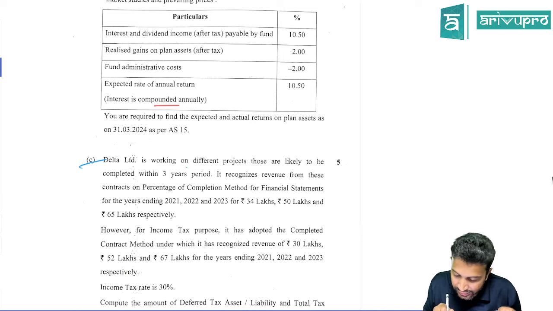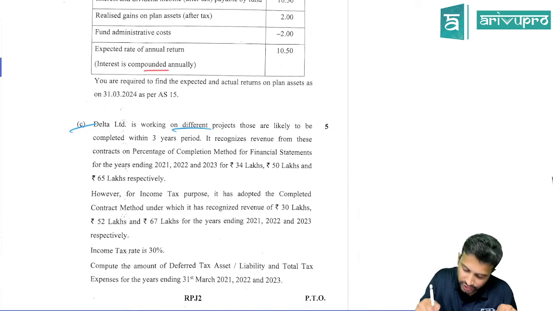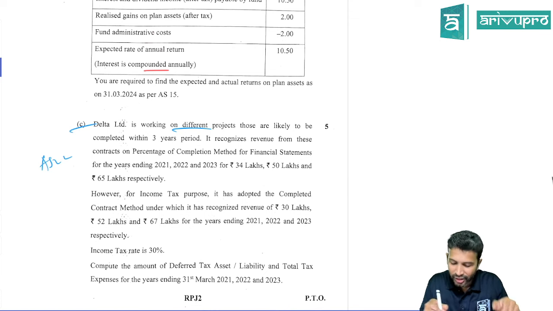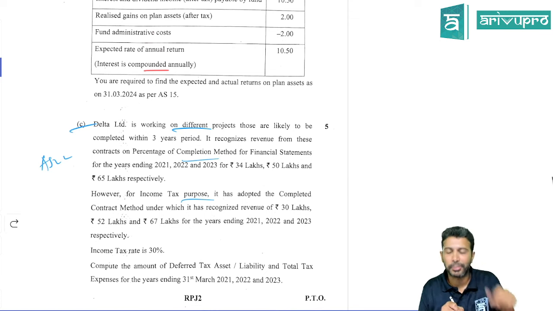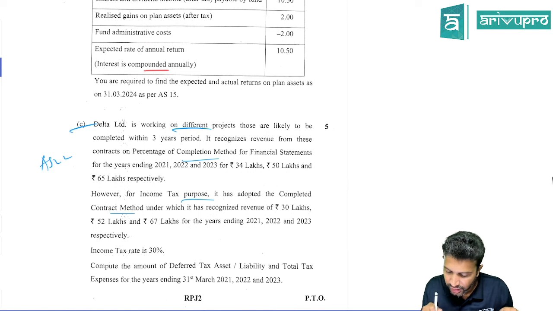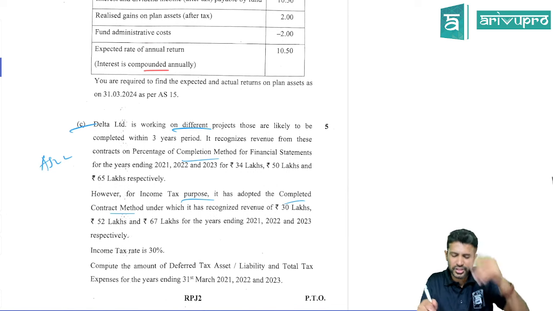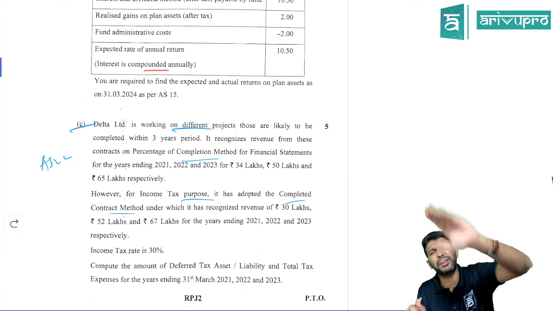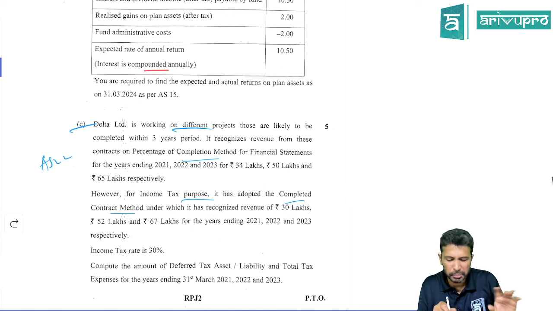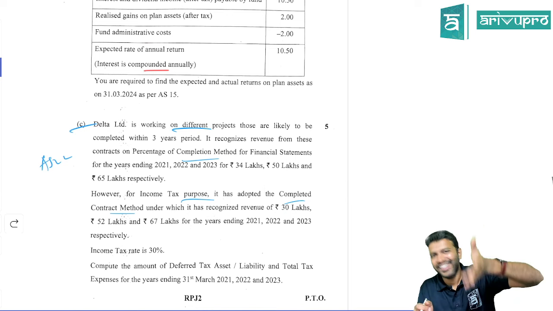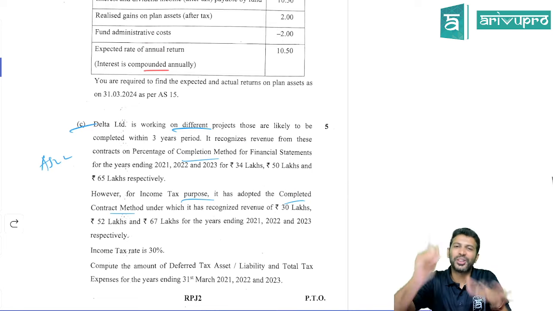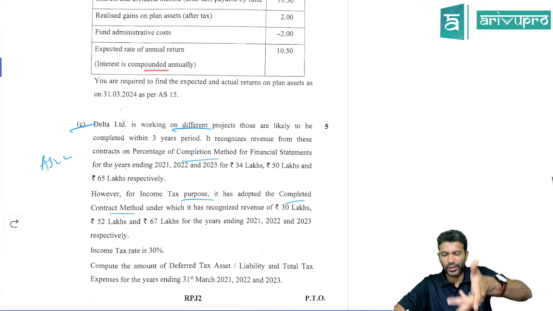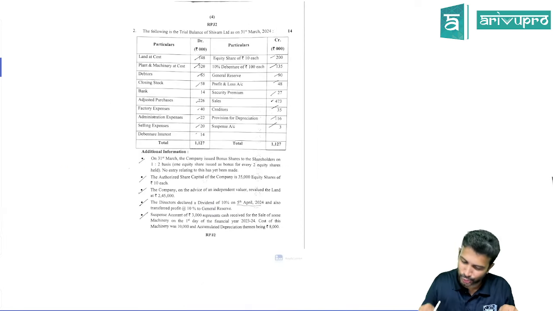Okay, Delta is working on 3 different projects. This is an AS 22 ditto study material question. It involves revenue recognition. In books we are recognizing using the percentage completion method, while for income tax we are using the completed contract method. So there will be a difference where you need to book DTA, DTL. We have solved the same question in class also. Maybe the values have changed, but the concept is ditto. You can refer to the ICAI study material or our material and you will get the solution.